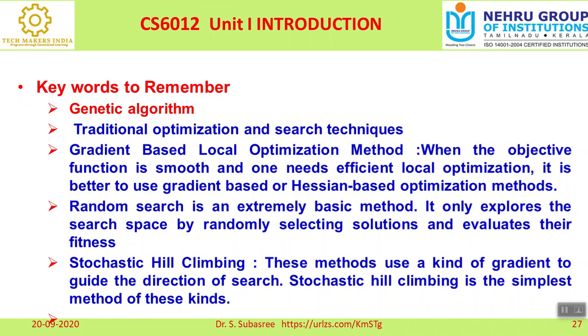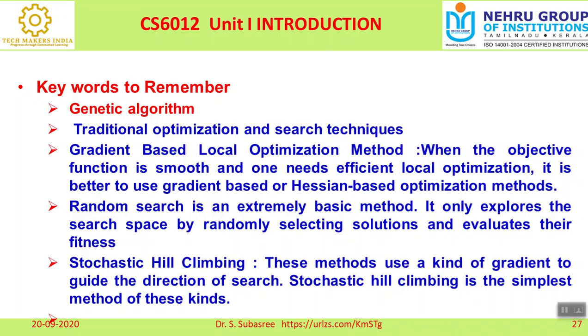It is local processing: moving from one point to another, doing local optimization, and adjusting the point in such a way that I get an output. That is the stochastic hill climbing technique. So these are the searching techniques that are available under genetic algorithm.